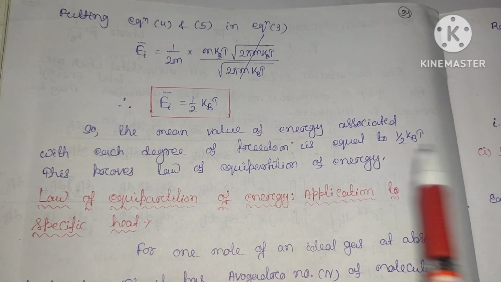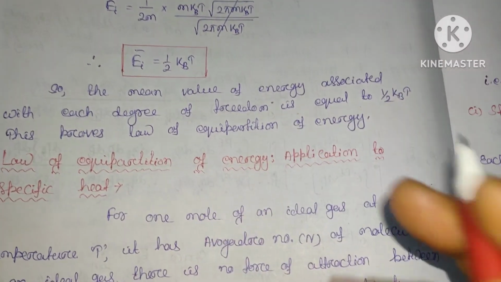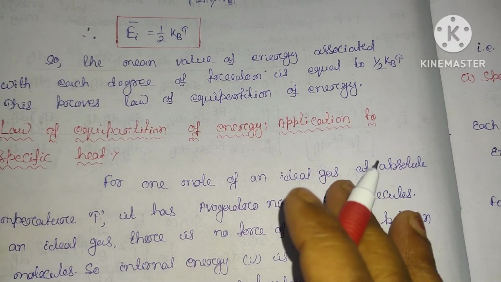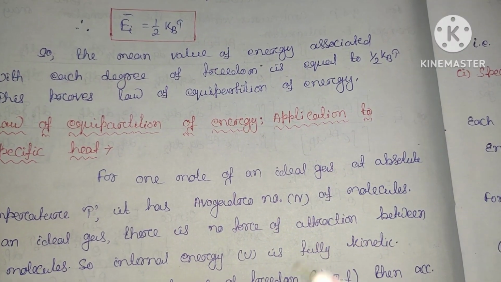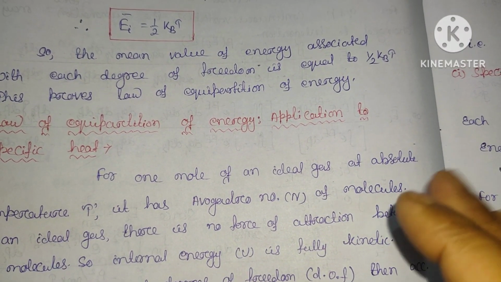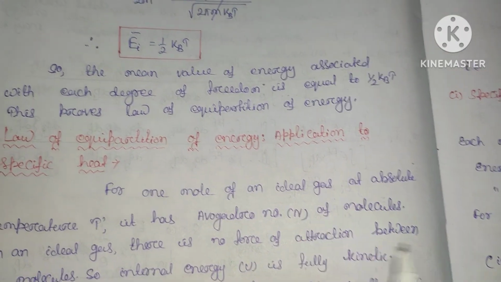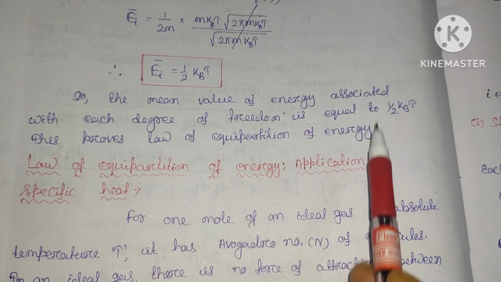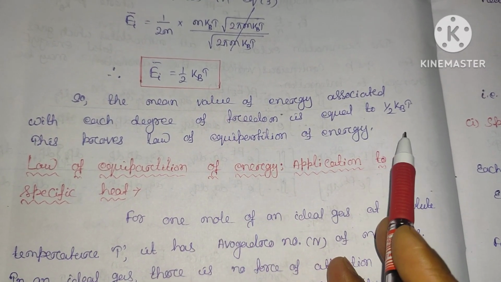So this proves the law of equipartition of energy, or you can simply say that every degree of freedom of a system that contributes a quadratic term of a coordinate or the momentum to the total energy has an average energy of half kt. Okay, clear? So this is all about the proof of the law of equipartition of energy.